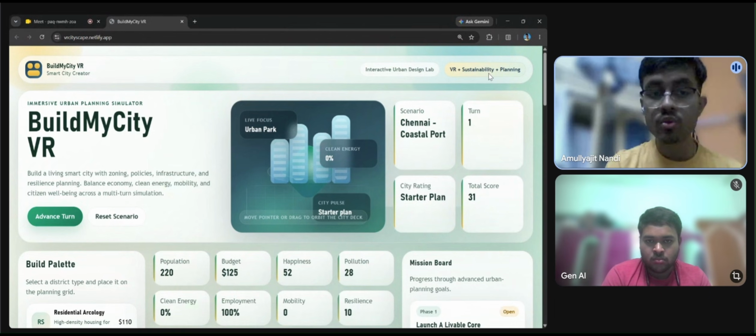So Build My City VR solves the NEP 2020 gap. It brings experiential climate action to every classroom in India for the cost of a basic PC. This is how we can prepare 26 crore students to build a sustainable India.